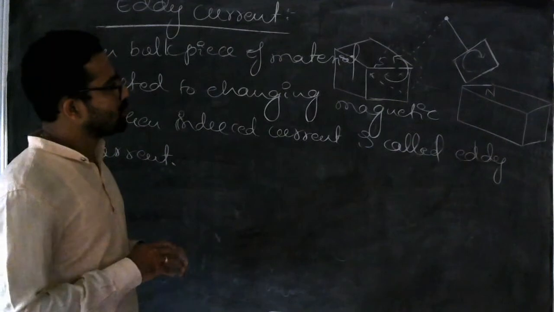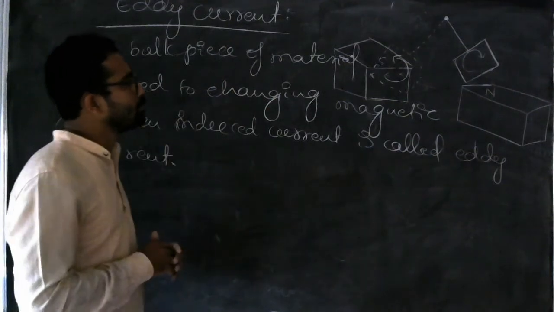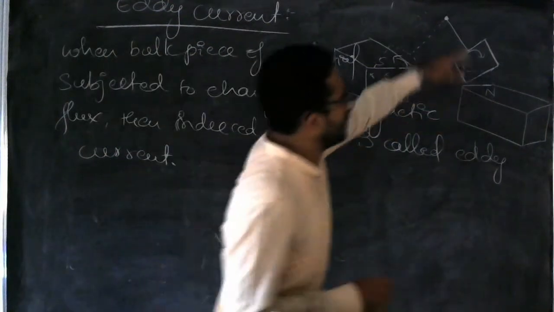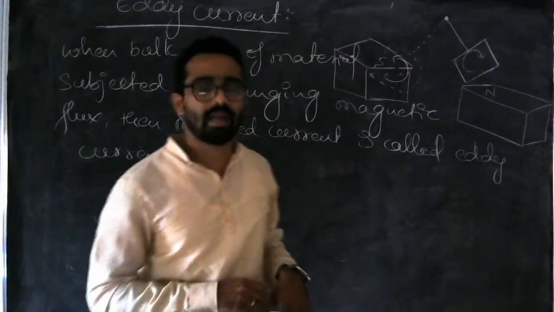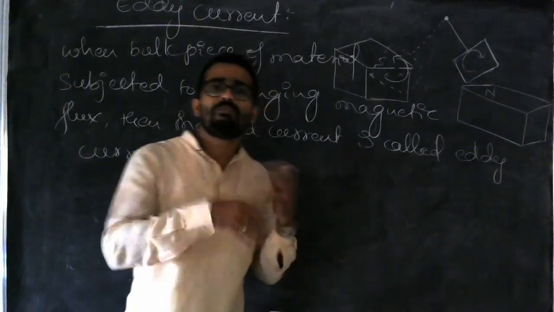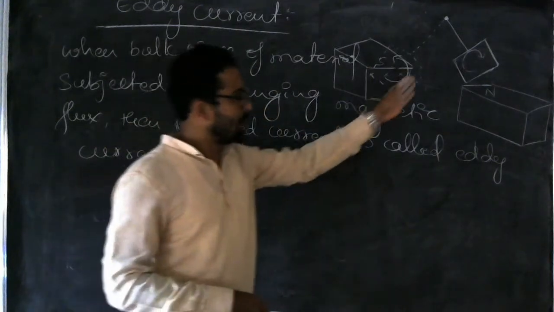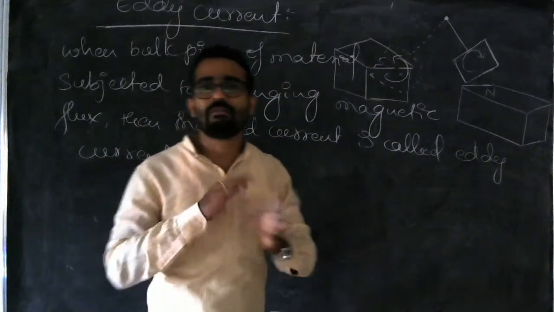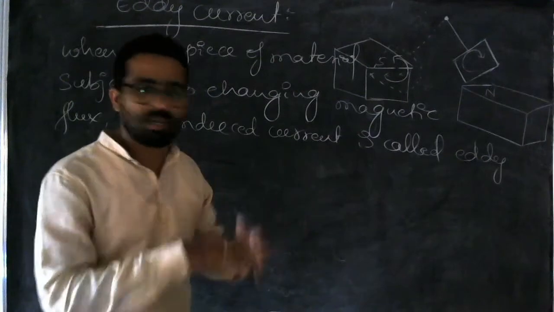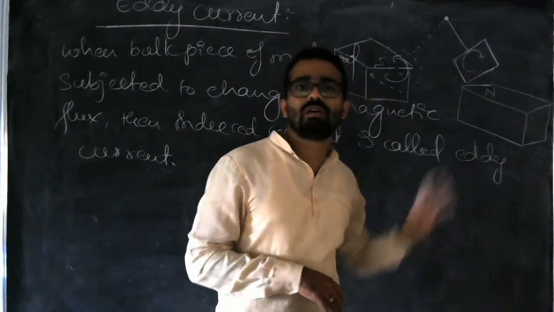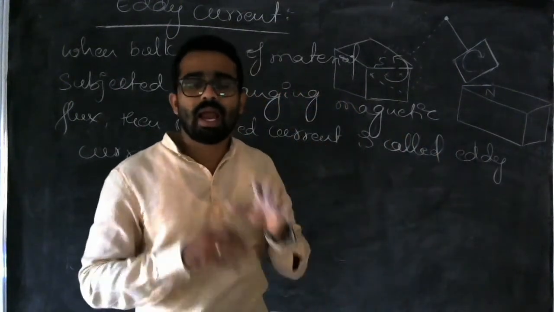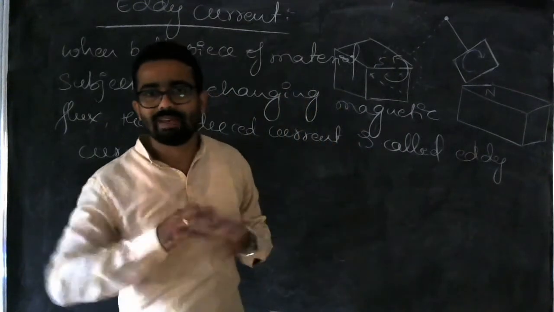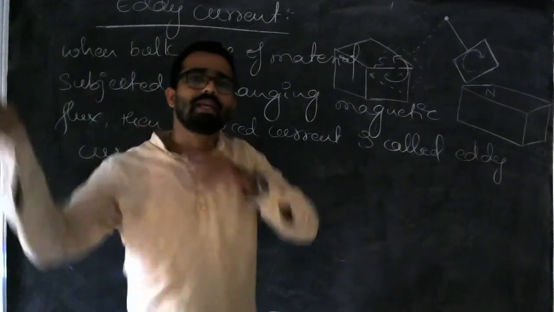For example, look at the diagram. I said that a change in magnetic flux linked with the metal induces eddy current. Because of that flow of current in this metal, the metal will be heated up because of the flow of charges. There is heat produced in that metal, and whatever energy is produced there will be wasted. It will be liberated as heat energy.